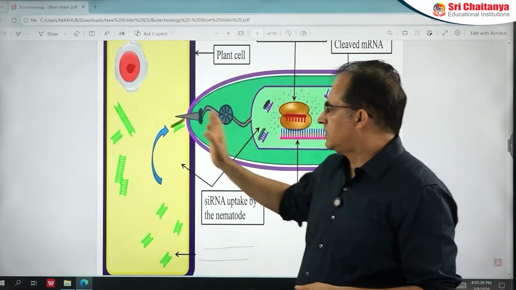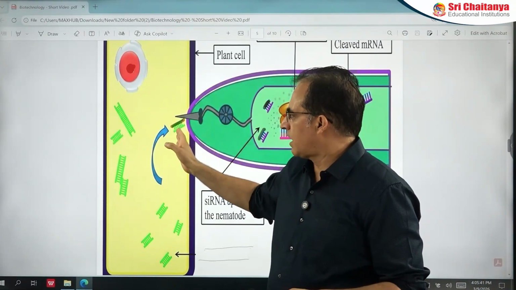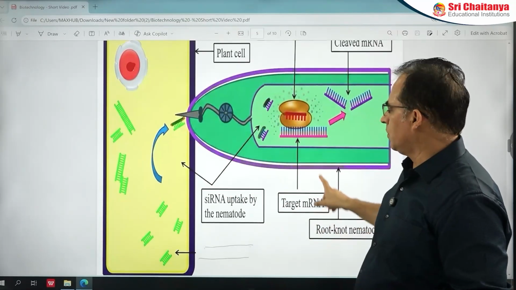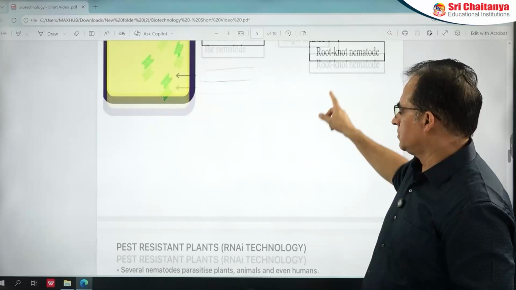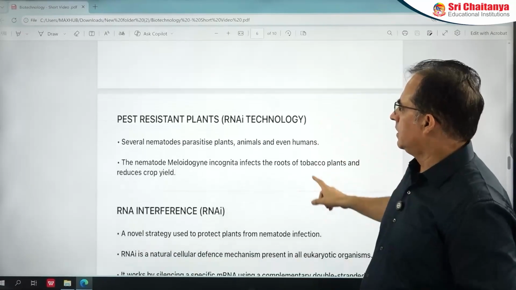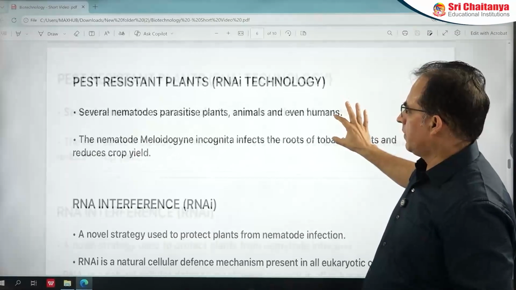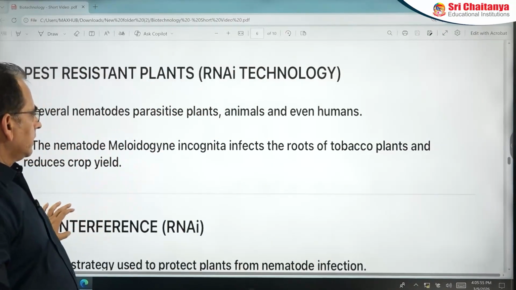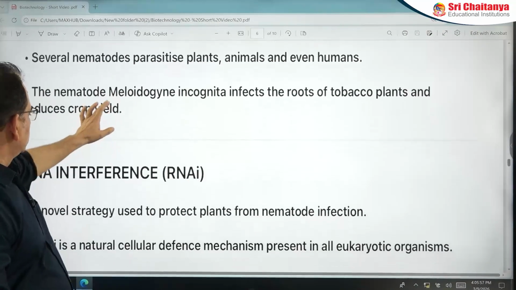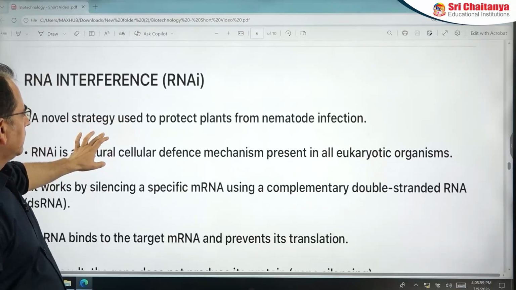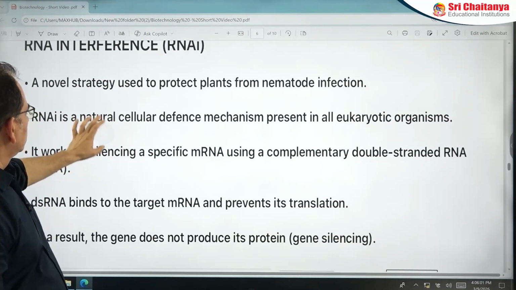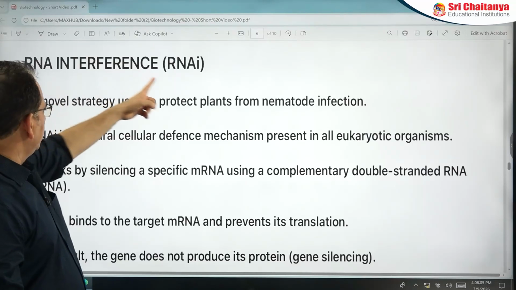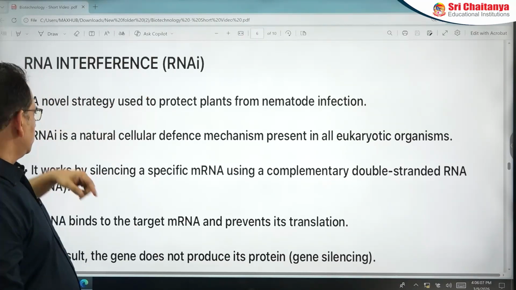Okay. How are these produced in the plant? In the plant, these RNAs are produced by an artificially introduced gene. So in your book, they are saying artificially genes are introduced in the plant. Okay, these are NCERT points. So they are saying the nematode Meloidogyne incognita infects the root of the plant. This is one point, and the tobacco plant is protected from this nematode by RNA interference. It is a novel strategy.